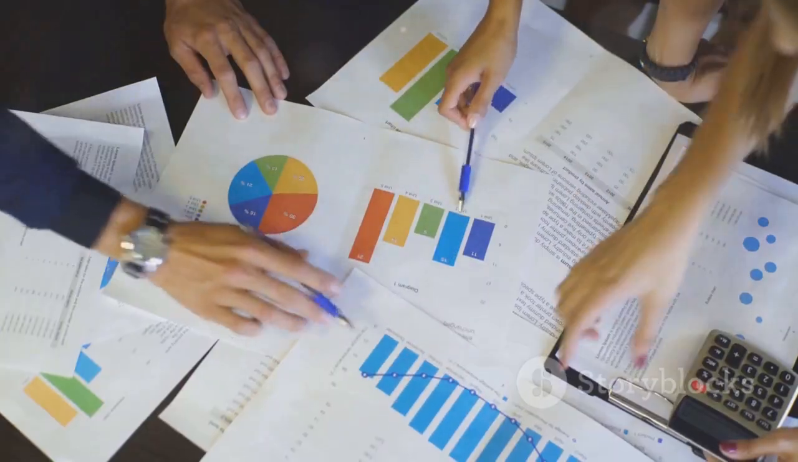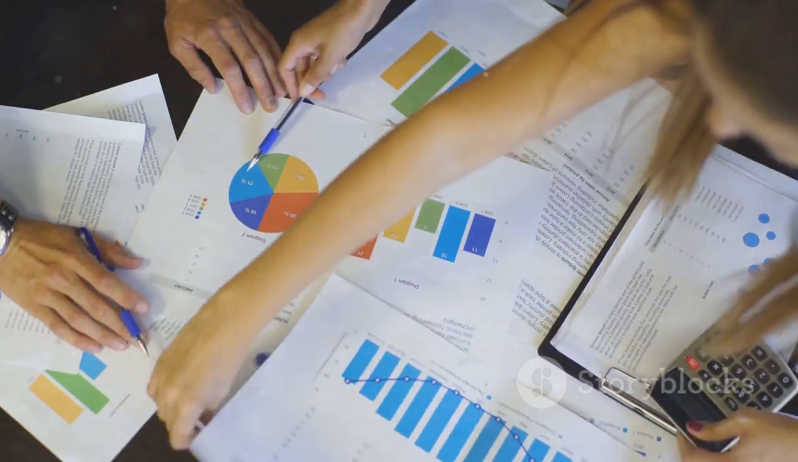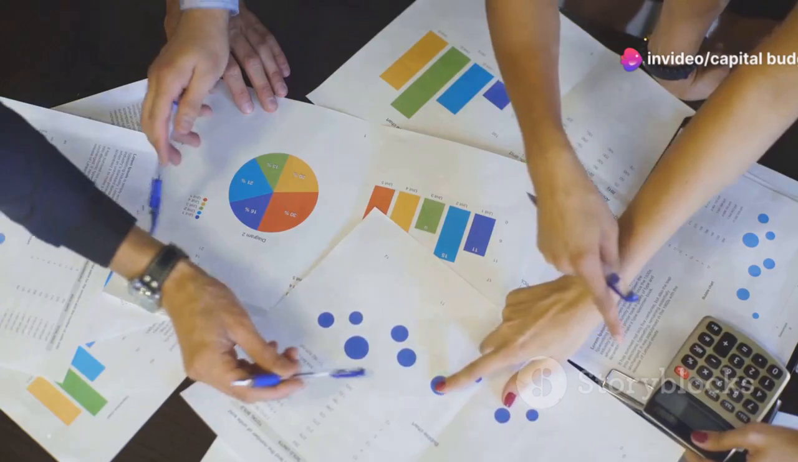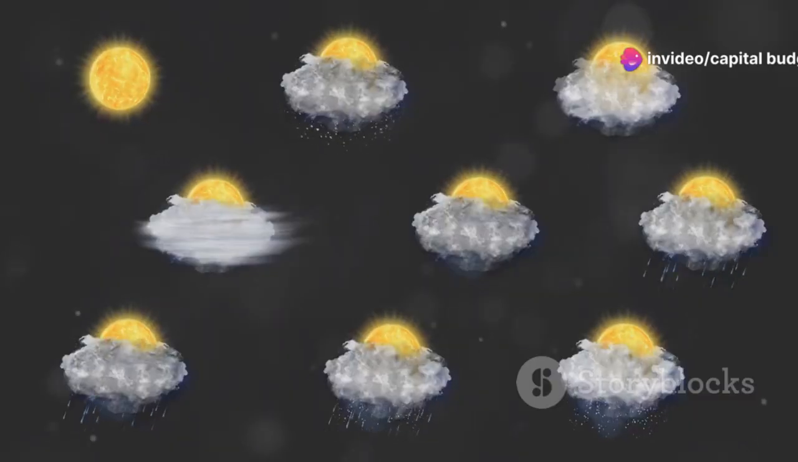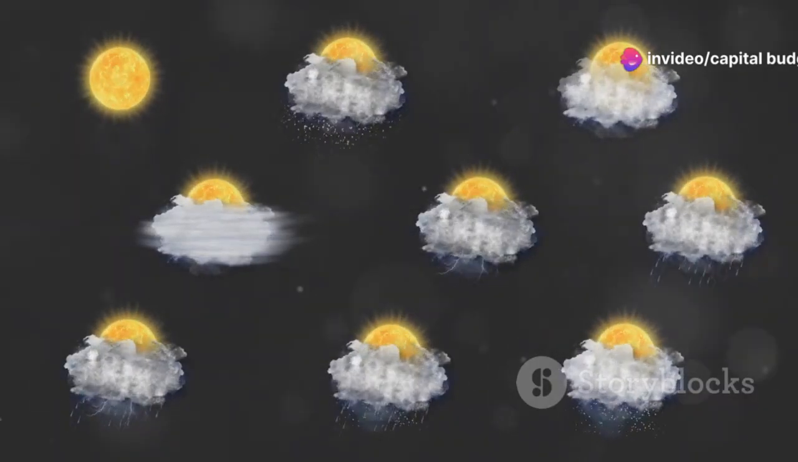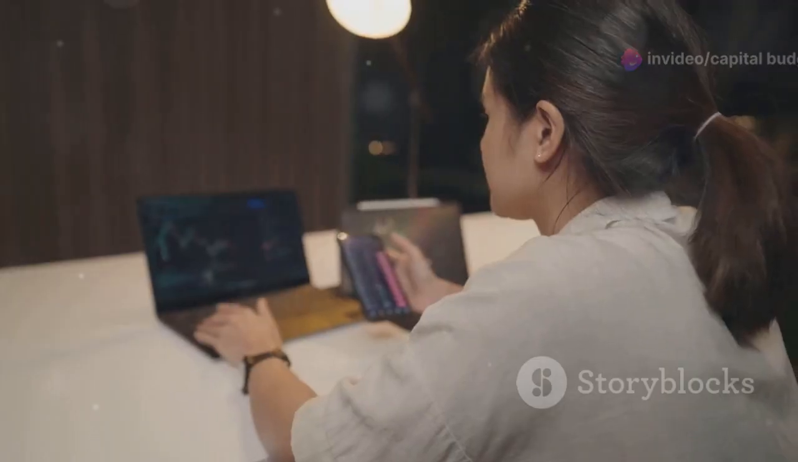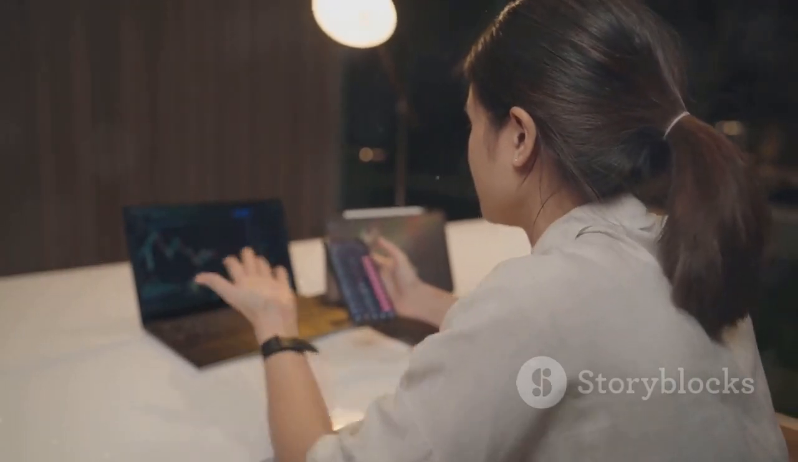Scenario 23, WACC assumes constant risk. That's not realistic. One downside of WACC is that it assumes all projects have the same level of risk, but that's rarely true. It's like assuming every day will have the same weather. It's not always sunny. Some projects have more risk, and WACC doesn't always account for that.